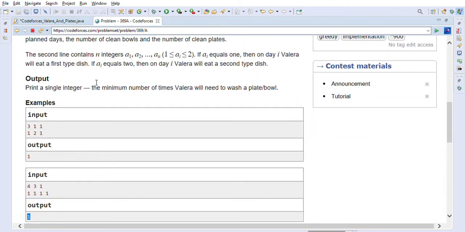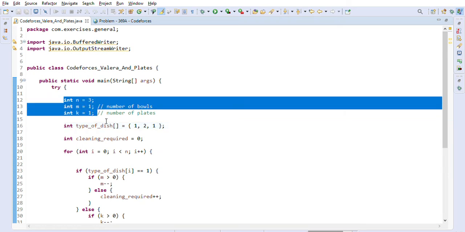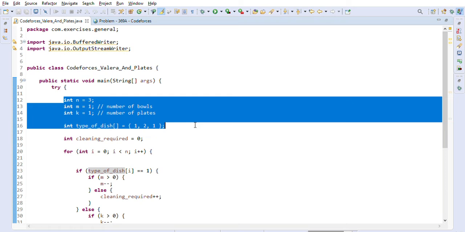So let us go through the implementation for this problem. I just implemented it in Eclipse, so I'll show you. For now I just hard coded the n, m and k values here, and I also hard coded the types of dishes that are given to us, right? We will check with other examples also, but this is the first example I am taking here.